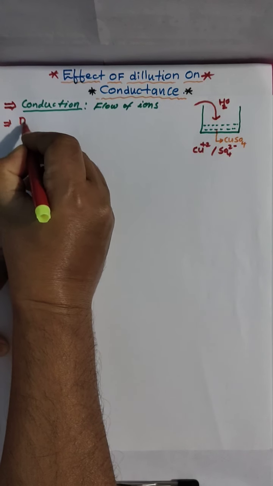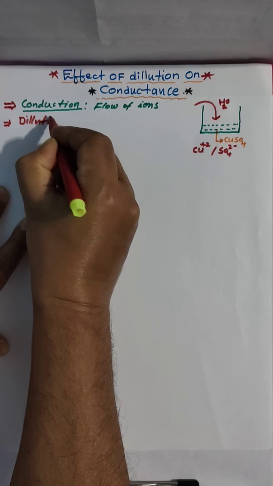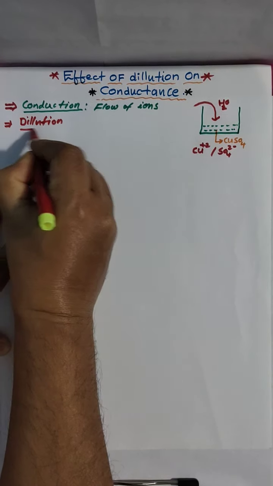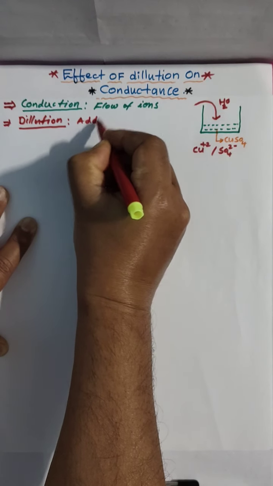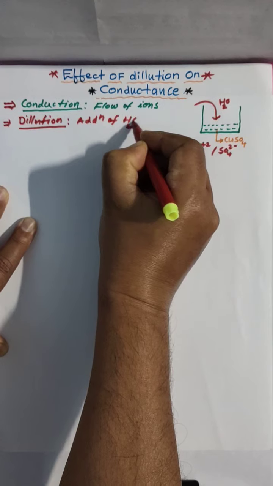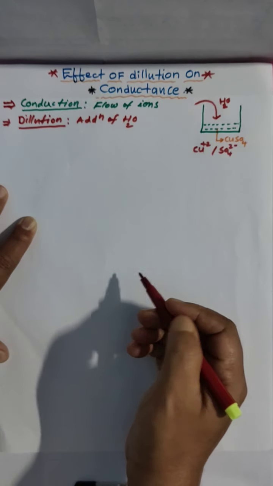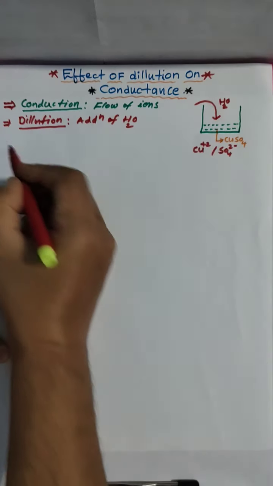So what is meant by dilution? Dilution is nothing but the addition of water. When water is added, concentration is going to decrease.